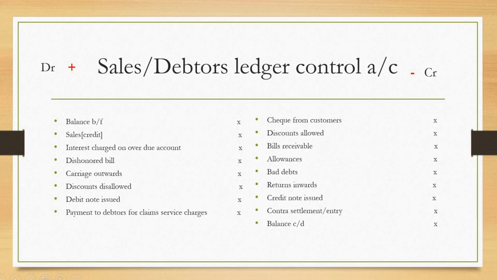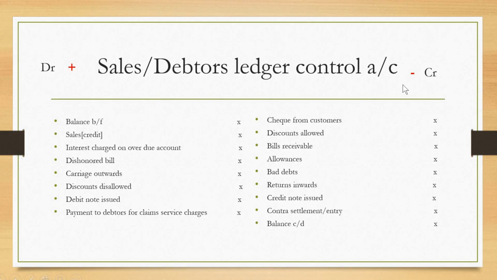Let me repeat myself. This is just a simple logic behind control account. Your debit side has a positive sign, and you put this at the back of your mind. When you are solving the question, you don't need to put positive or negative there. Just have it in mind that anything coming to your debit side will always be positive, adding to the existing debt. Then the credit side will always be negative, which is going to reduce the amount of debt from your customer.